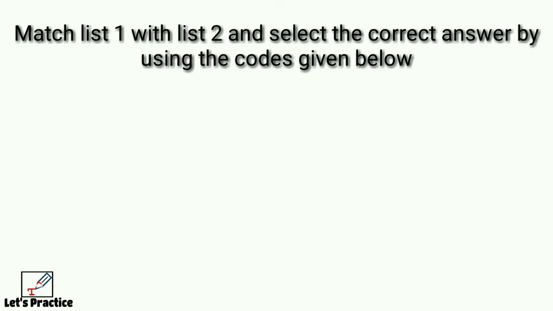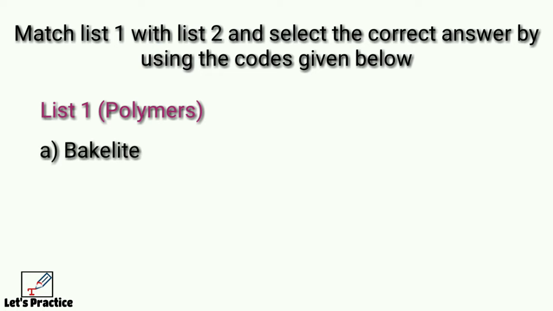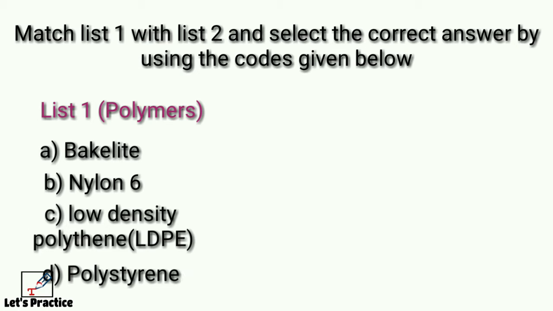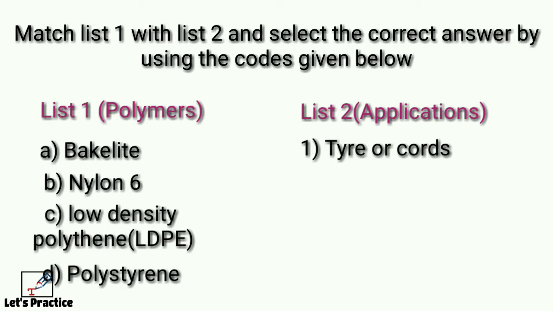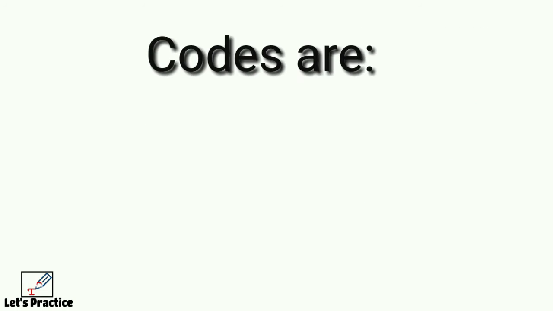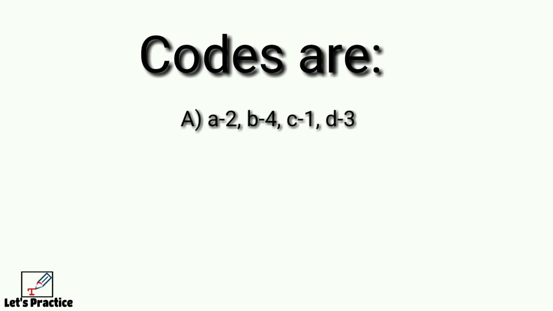Match list 1 with list 2 and select the correct answer by using the codes given below. List 1, polymers: A. Bakelite. B. Nylon 6. C. Low density polythene, LDPE. D. Polystyrene. List 2, applications: 1. Tire cords. 2. Electrical switches. 3. Shock absorbing packaging material. 4. Squeeze bottles. Codes are: option A, A2, B4, C1, D3.